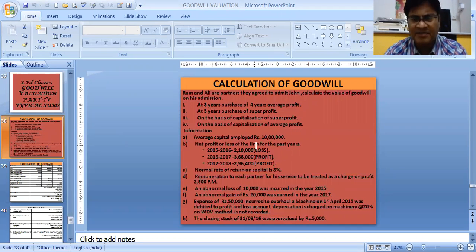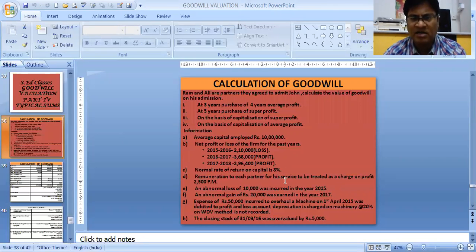Information given: average capital employed is rupees 10 lakhs, and net profit in different years. In 2015-16 there is a loss of 2 lakh 10,000. In 16-17, 3 lakh 68,000 profit. And in 17-18, 2 lakh 96,400 is the profit. Normal rate of return on capital employed is 8%. That means competitive firms are earning 8% return on their capital employed.